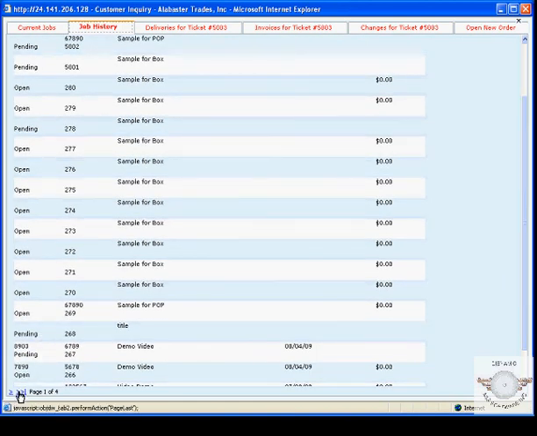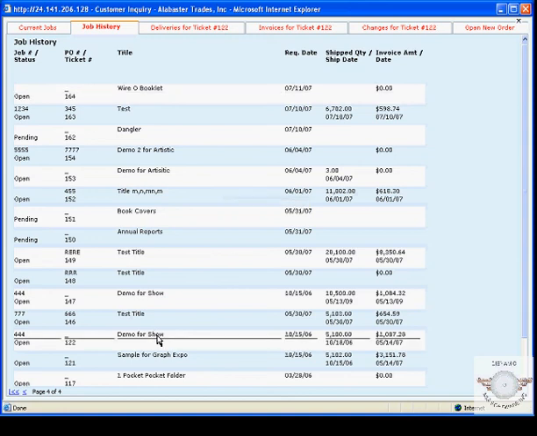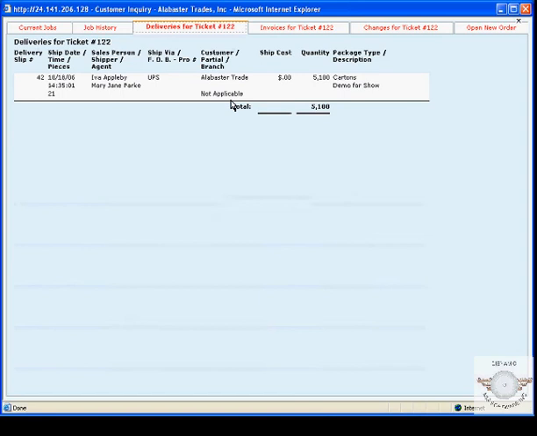I can move amongst the pages by clicking on the button down there. When I find the job that I'm interested in, I can select it, and then I can use the other tabs to find out other information that I need about that job. If I want to find out if this job has been shipped yet, I can click on my Delivery tab, and it will give me a listing of all the packing slips that have been generated for this particular job.